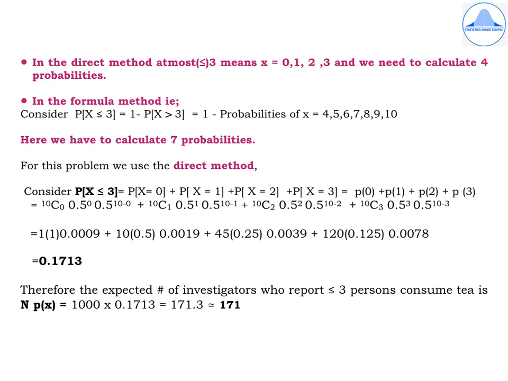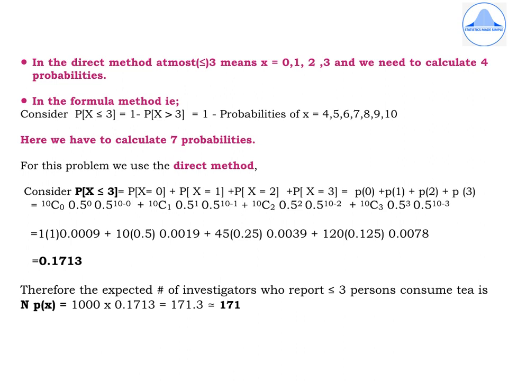So consider probability of x less than or equal to 3, which is probability of x equal to 0 plus probability of x equal to 1 plus probability of x equal to 2 plus probability of x equal to 3, which is p of 0 plus p of 1 plus p of 2 plus p of 3. Now substitute the values of x equal to 0, 1, 2 and 3 in the PMF to find out p of 0, p of 1, p of 2 and p of 3 respectively. Simplify and do all the computations to get the probability answer as 0.1713.